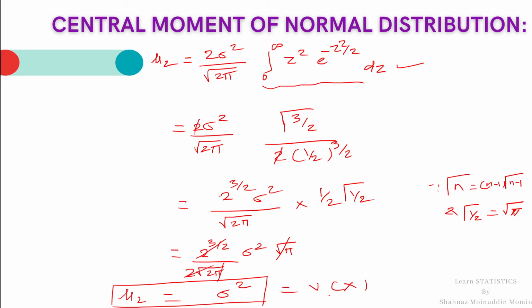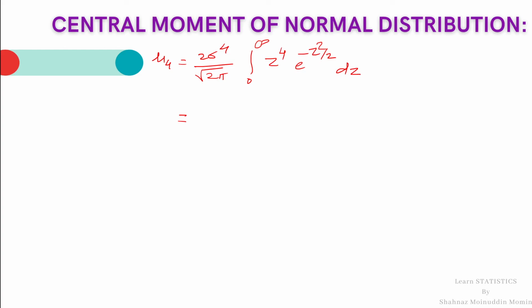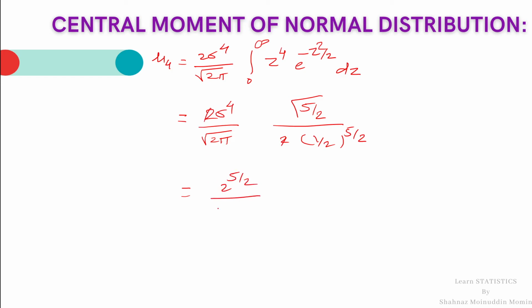Now we will substitute r equal to 4 in order to get the fourth central moment. By putting r equal to 4, we get 2 sigma raised to 4 divided by root 2 pi integration 0 to infinity z raised to 4 e raised to minus z square by 2 dz. By putting the value of the integral with the help of the gamma integral, we get the constant as it is. This is gamma 5 by 2 divided by 2 into 1 half raised to 5 by 2. 2 gets cancelled. This 2 raised to 5 by 2 divided by root 2 pi.